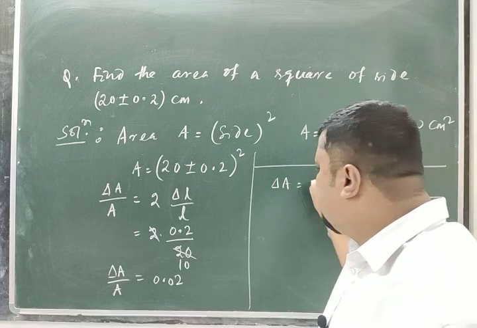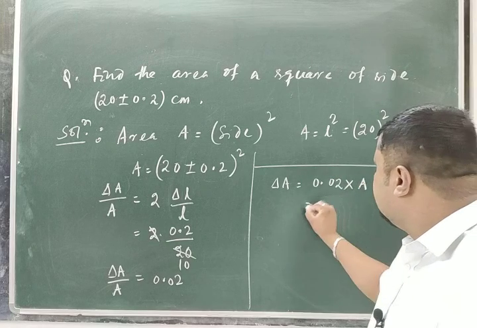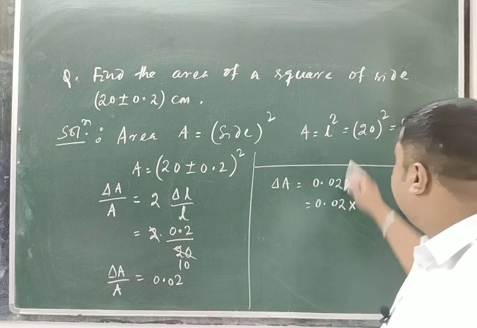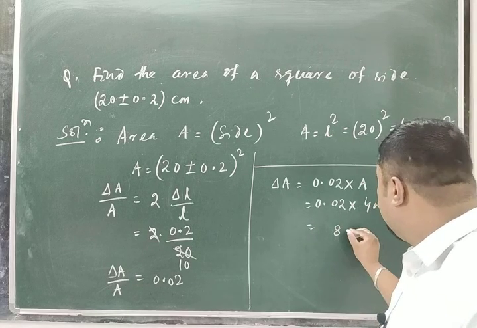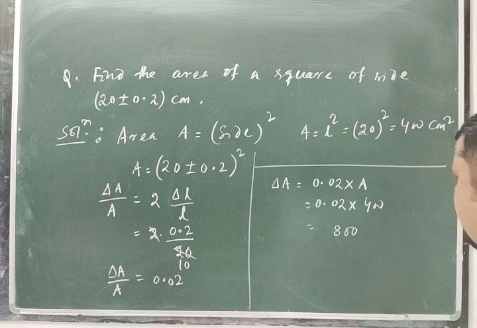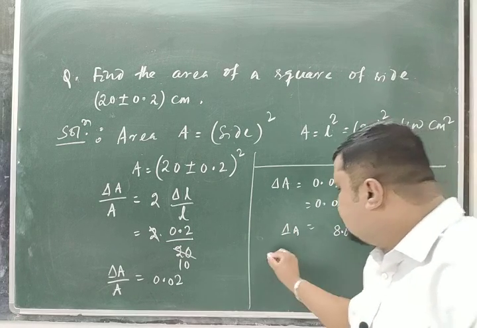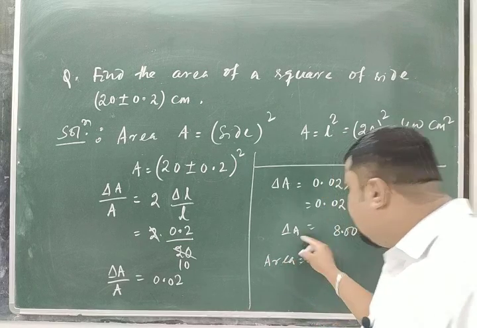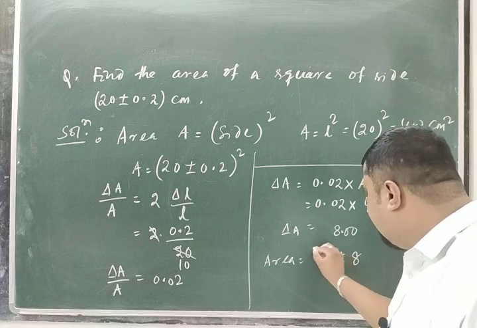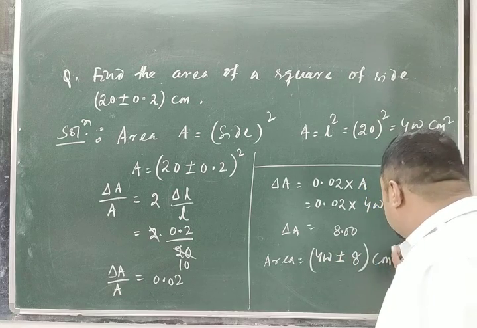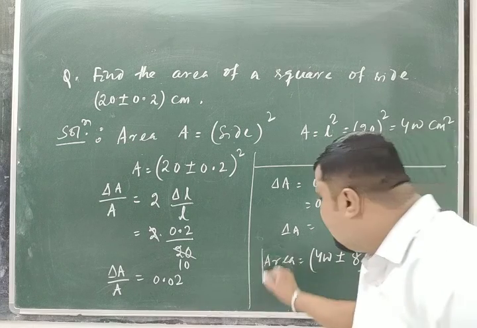So next I will do this. Delta A is equal to 0.02 into A. What is this A? 0.02 into 400, so this is equal to 8. This is your delta A. So the area, by using this, is equal to 400 plus or minus 8 cm squared. This is the area formula.